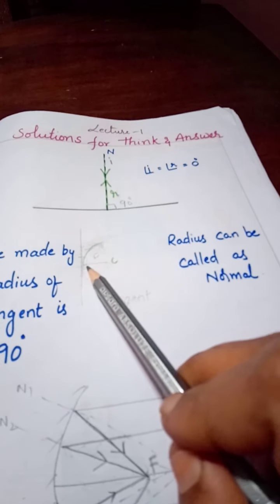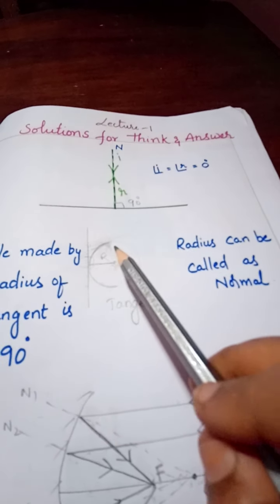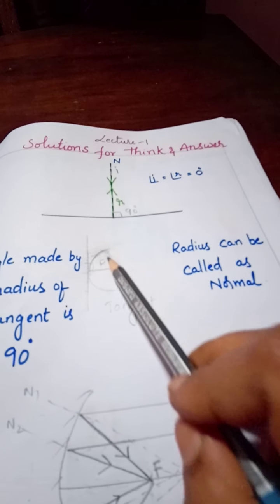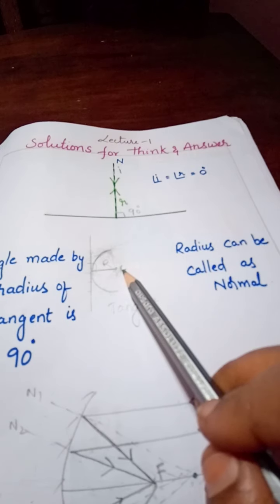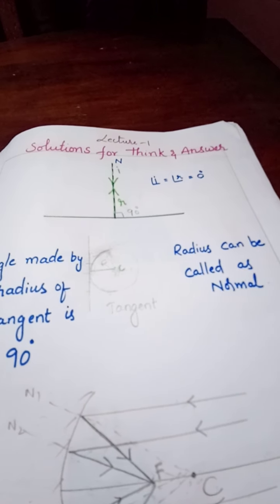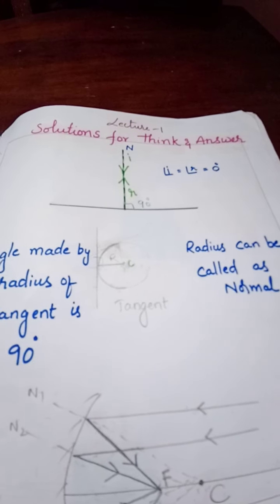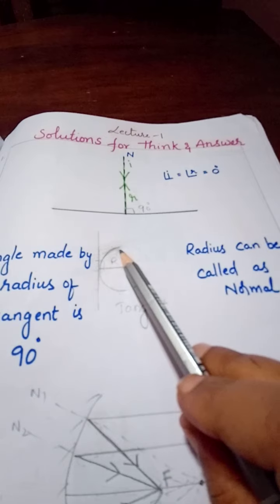From that definition also we can call this as normal. If it is not, take another definition. If you take a point on any curved surface and join it to the center of curvature, that is also called normal. So in that case also we can call the radius a normal. If you consider